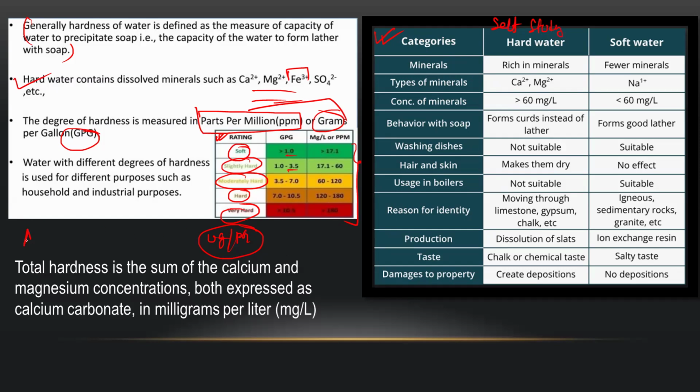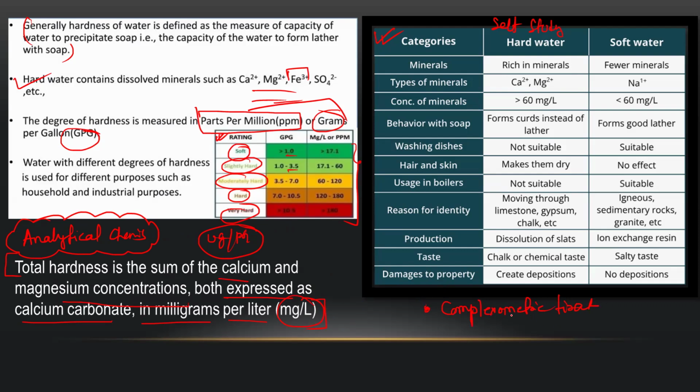But from an analytical chemistry perspective, how will you determine the extent of hardness, how will you determine that my water is very hard, how will you quantify it? For analytical chemistry purposes, this definition is given. Total hardness is the sum of calcium and magnesium concentration, both expressed as calcium carbonate in milligram per liter. So, using complexometric titration, the hardness of water is determined.